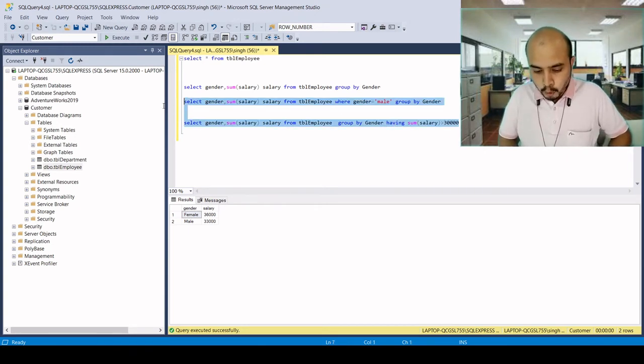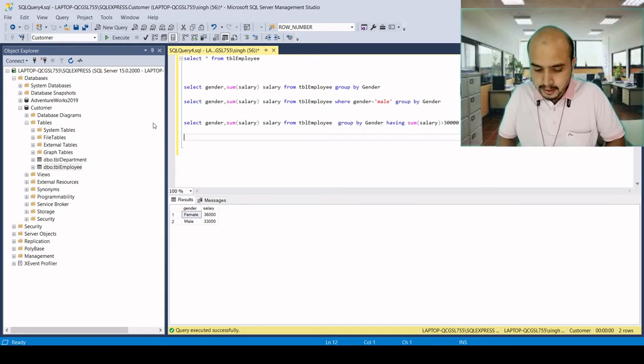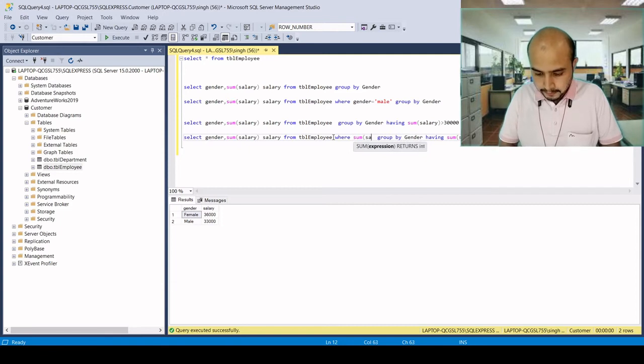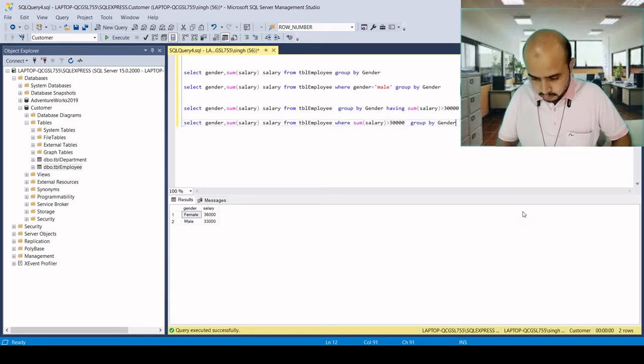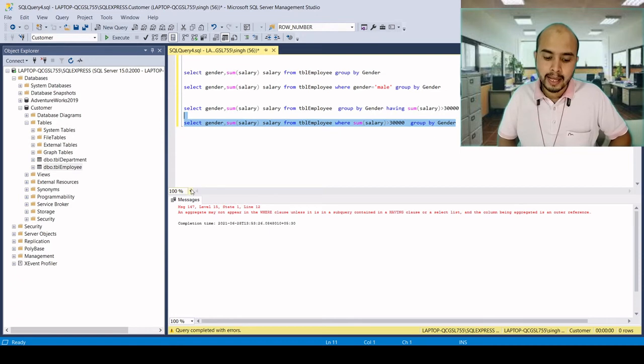If we try to use it with the aggregate function, it will give us an error. Let's say if I use where sum of salary is greater than 30,000, it will give us an error. So let's execute it, and it is saying an aggregate may not appear in the where clause. So it is giving an error over here.